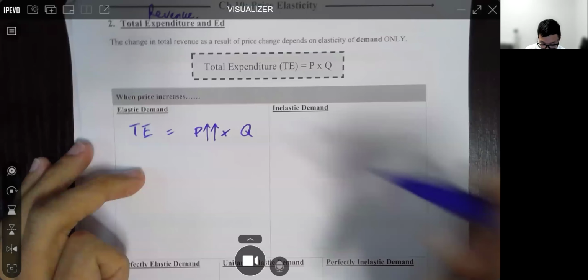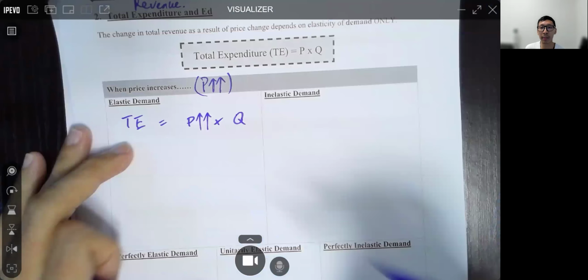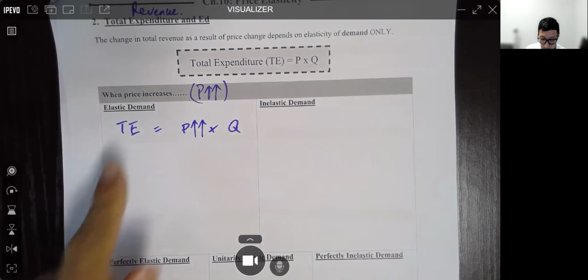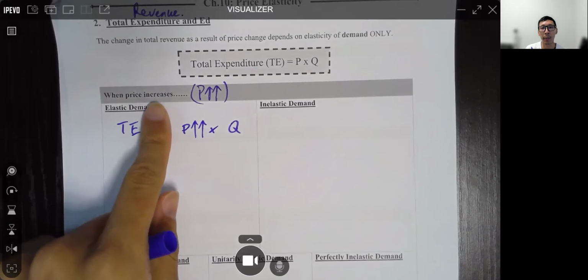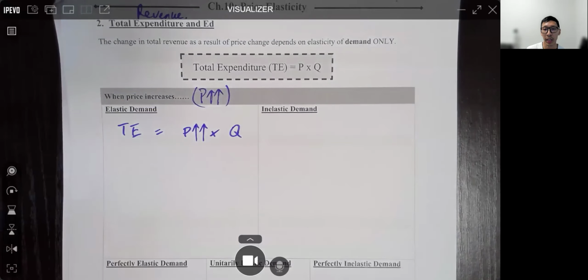Remember, for price, always two arrows. No matter the situation, price always gets two arrows. Since we are talking about when price increases, we put two increase.